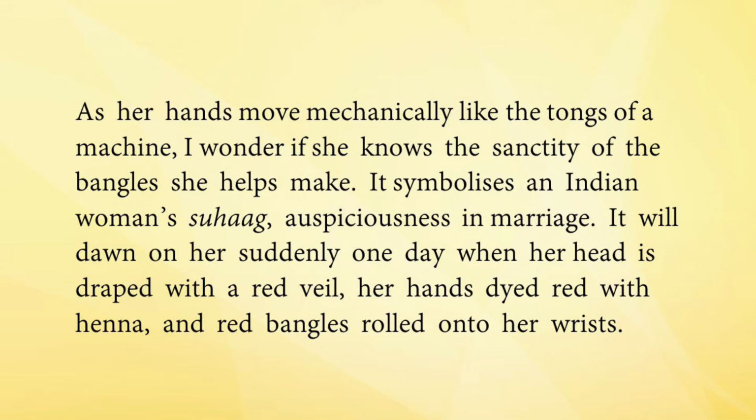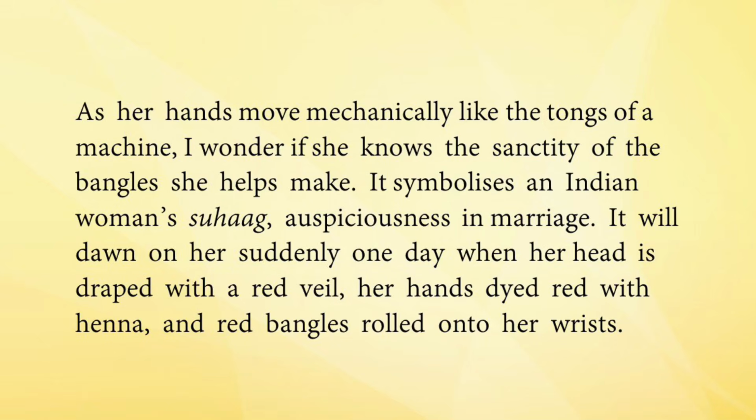It will dawn on her suddenly one day when her head is draped with a red veil, her hands dyed red with henna, and red bangles rolled over onto her wrists. So the narrator says that this small girl Savita will realize the importance only when she is getting married. Draped with a red veil, hands dyed red, and red bangles all indicate marriage.